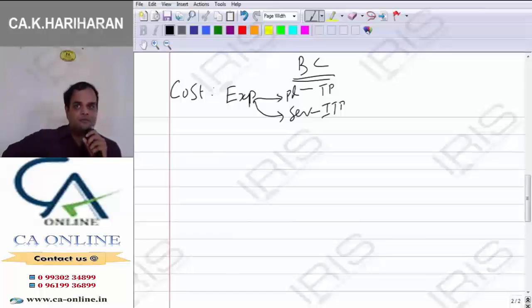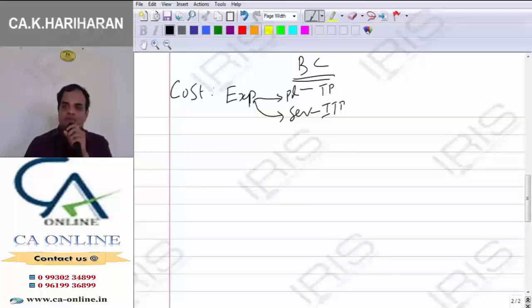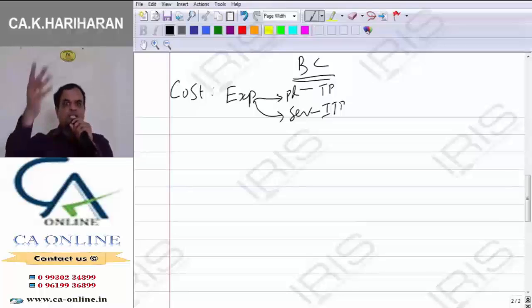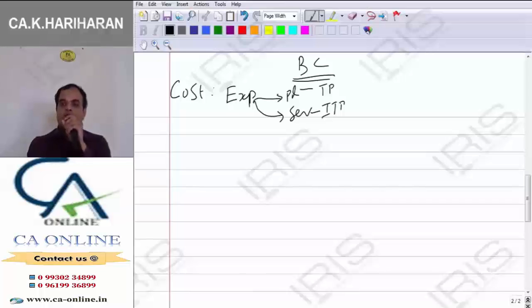Service sector. What is called service sector? Example for the service sector? Hotel industry, hospital, coaching classes, or transportation, this is another service sector. Clear? So, we are going to ascertain the cost of tangible product and we have to ascertain the cost of the services rendered. Services means what? Intangible product.